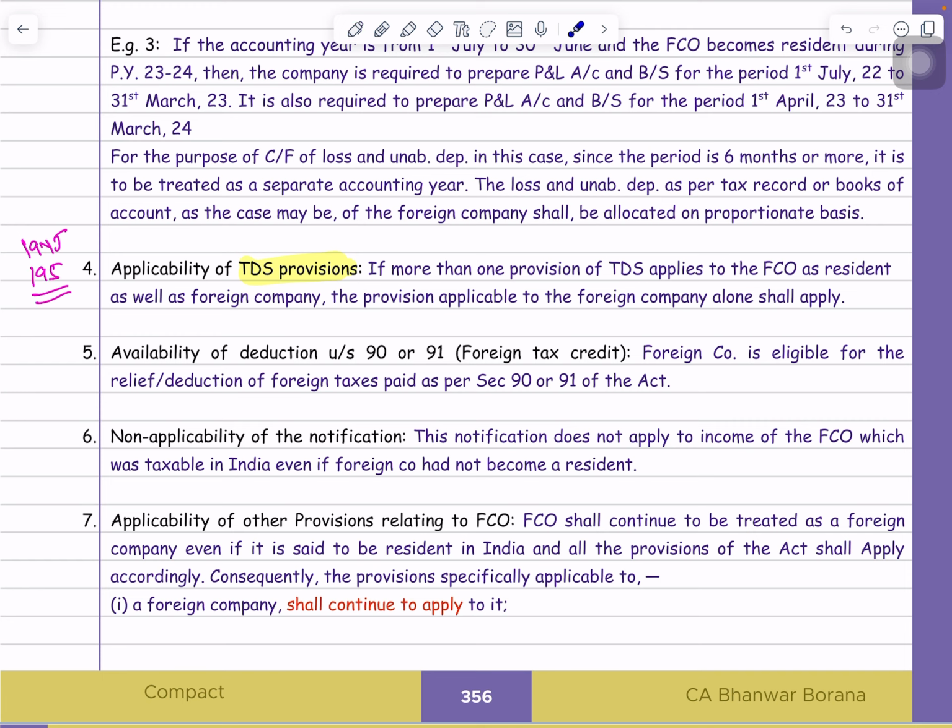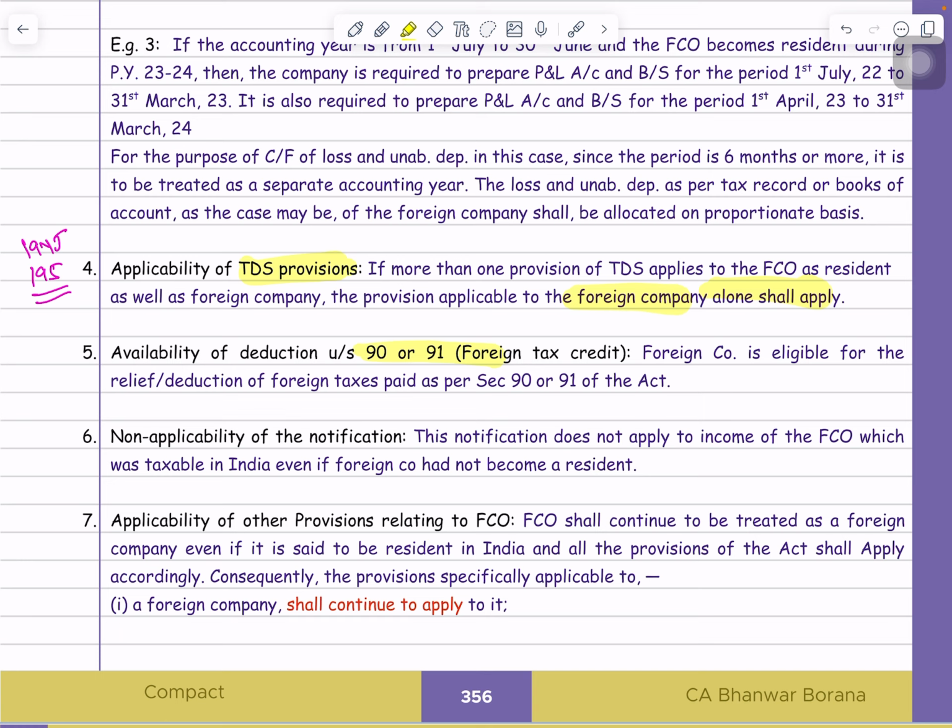Now guys, is this company a resident? The answer is yes, so you will say 194J is applicable. Is this company a foreign company? The answer is yes, so 195 is applicable. So in the TDS topic, if both provisions are applicable, then which provision will prevail? Here the lawmaker says that 195 will be applicable, meaning the provision applicable to a foreign company alone will apply. So if a payment is made to a foreign company which is both a resident and a foreign company, and both TDS provisions are applicable, then only the provision applicable for foreign companies shall be considered.